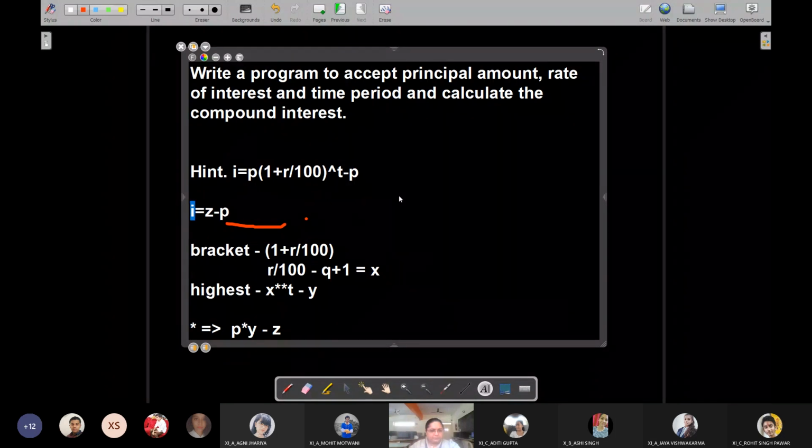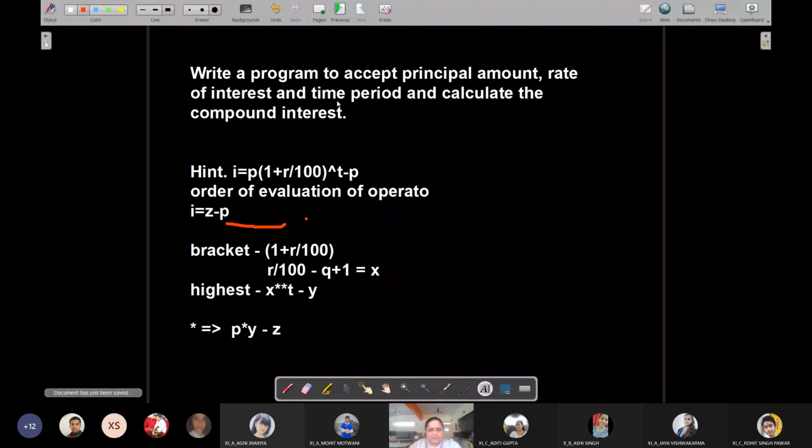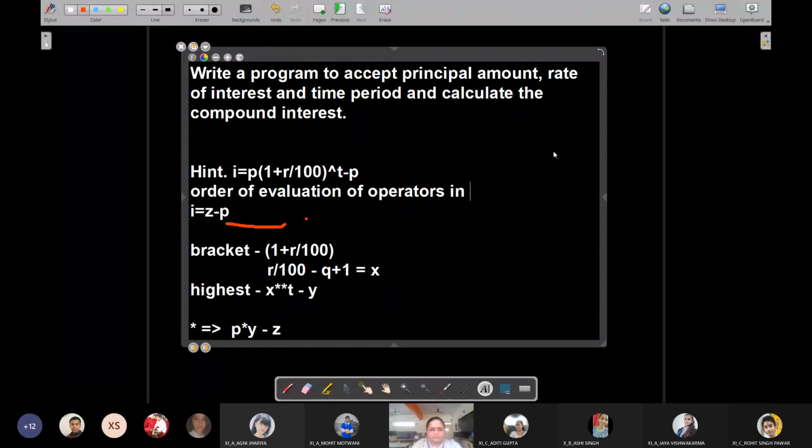I hope everybody understood this operator evaluation order. This is known as order of evaluation of operators in an expression. This is very, very important, and this is actually a part of operators, that is the data handling chapter, expressions part.